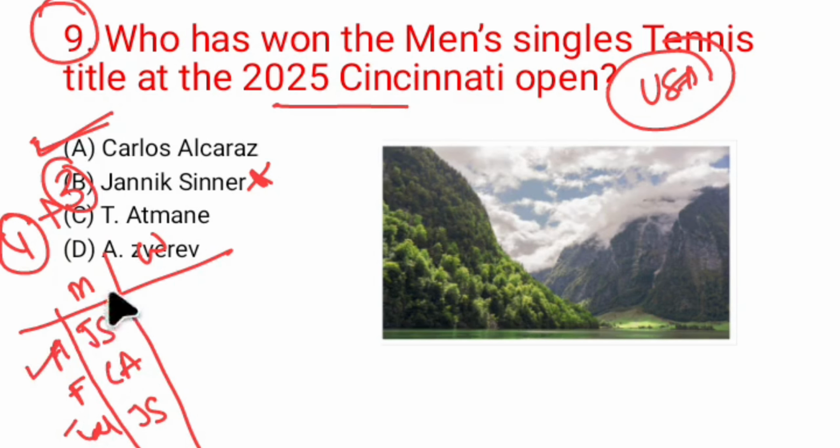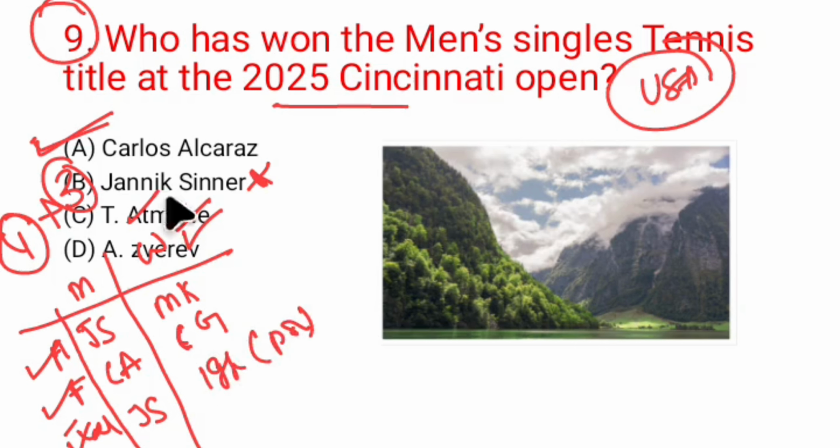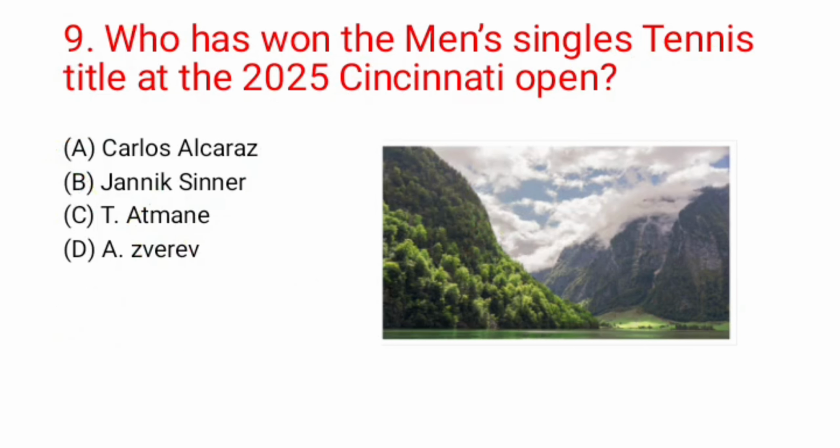In the women's category, the Australian Open was won by Madison Keys, the French Open by Coco Gauff, and Wimbledon by Iga Swiatek from Poland. Remember all these important points. So the Cincinnati Open was won by Carlos Alcaraz. Therefore option A is the correct option for question number 9.